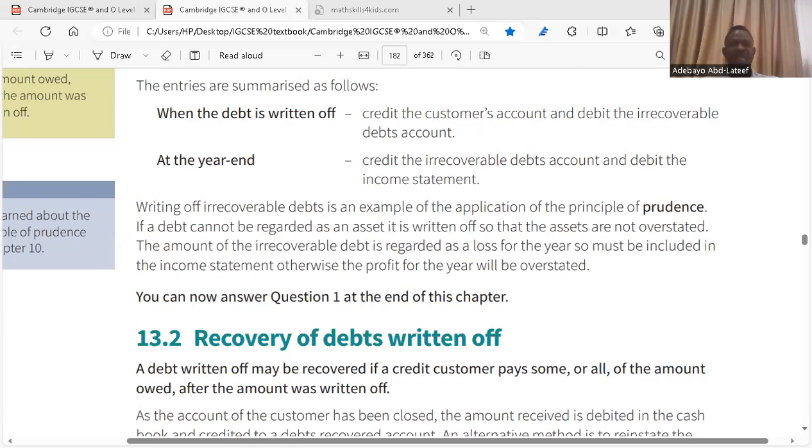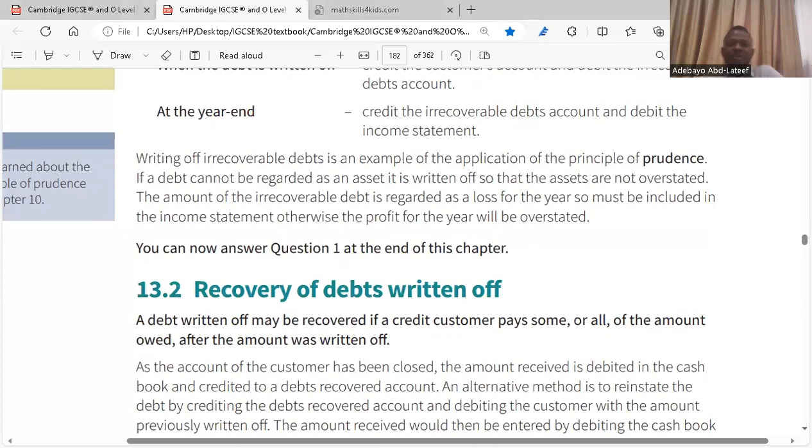So we have to apply the principle of prudence. What I'm saying is that the debt is written off. If the debt is written off and you are not recording it, it becomes a problem. You're going to overstate your assets.